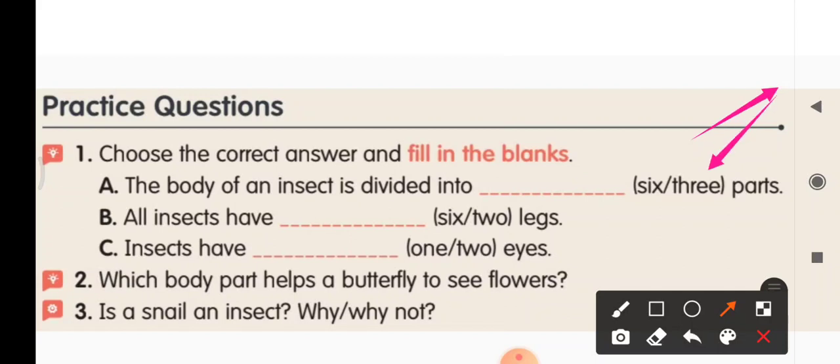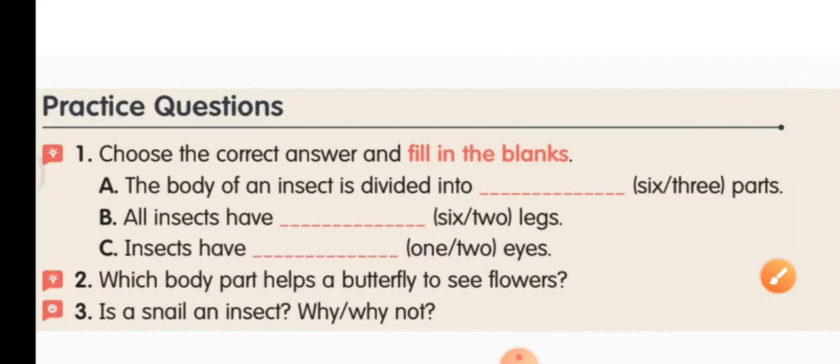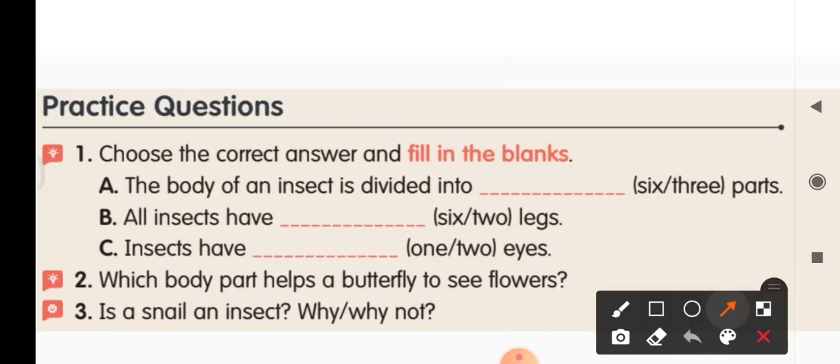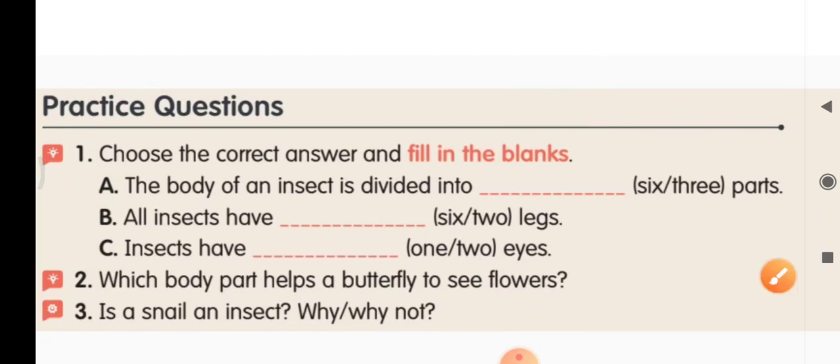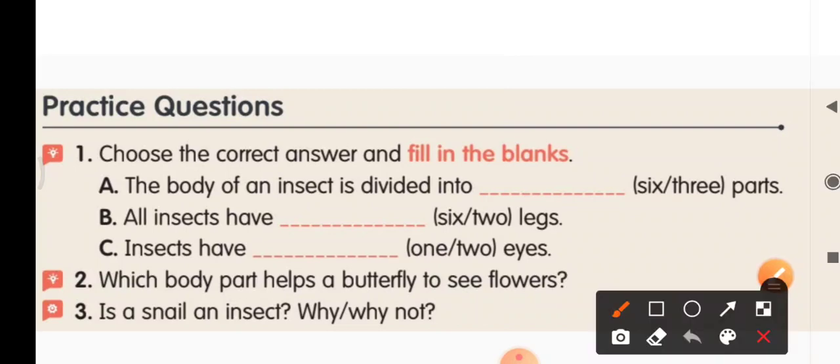Here you put a tick and write in the blank. Okay. And write in the blank here 3. THREE. Then all insects have dash legs. How many legs? 6 or 2? Yes, it has 6 legs. Okay, all insects have 6 legs. Insects have how many eyes? 1 or 2? 2 eyes.